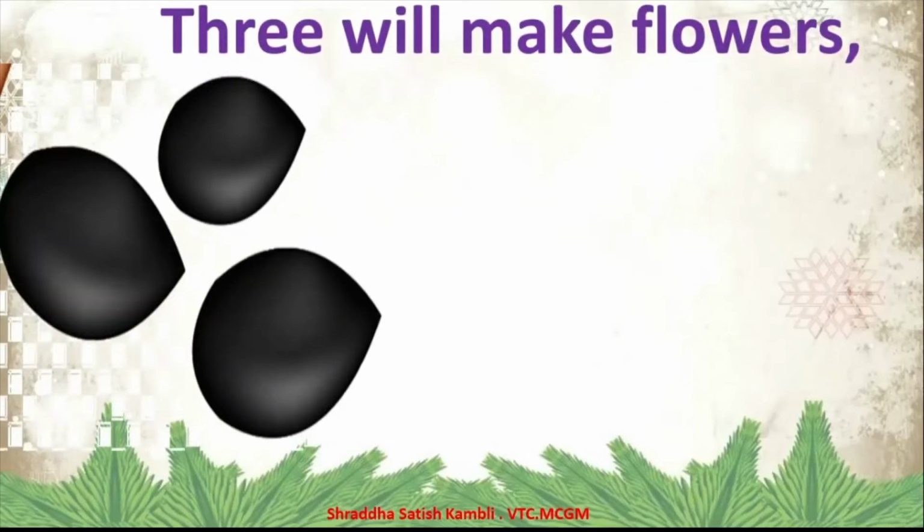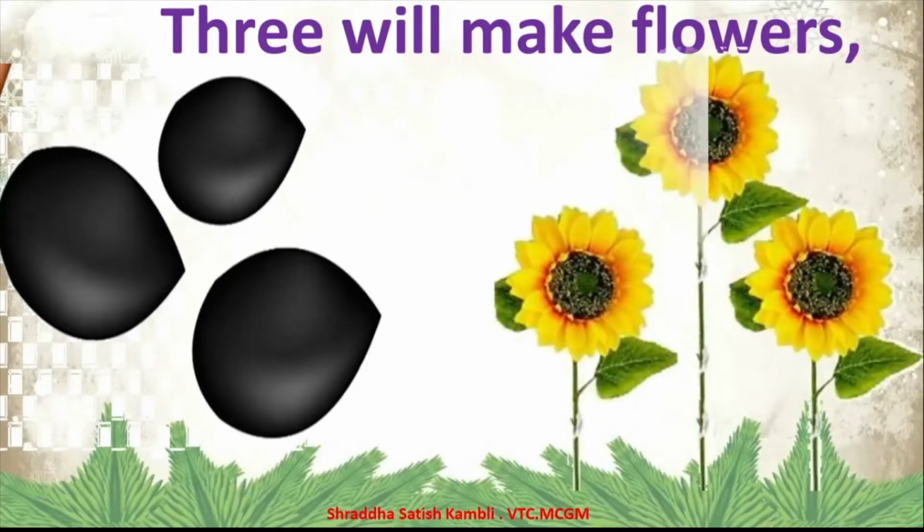3 will make flowers. So out of these 5 seeds, 3 seeds will make what? They will make flowers. So see, 3 seeds becoming plants which will give flowers.